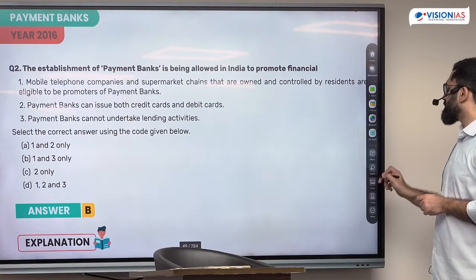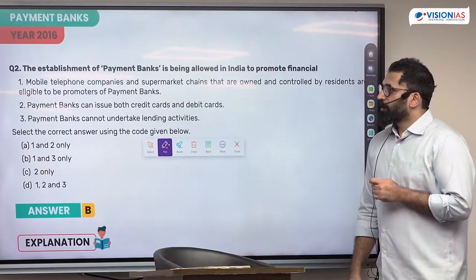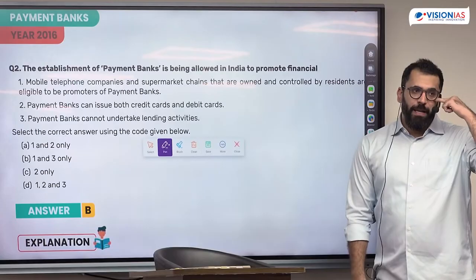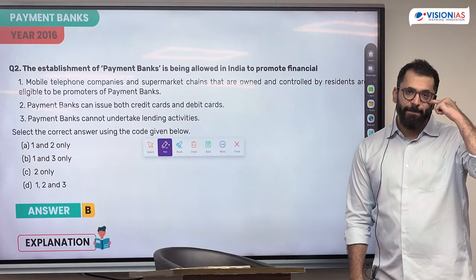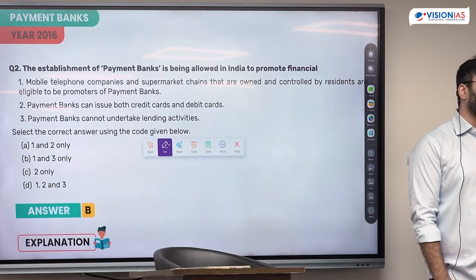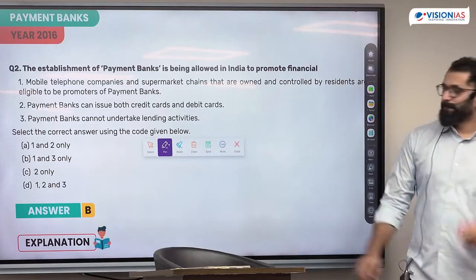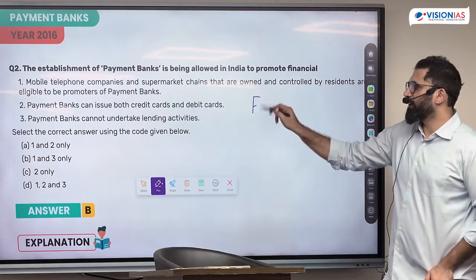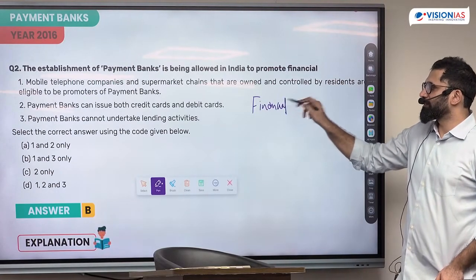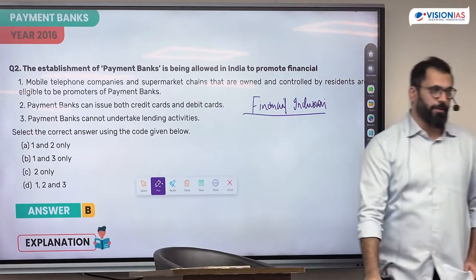Payment banks. In the year 2016, a new banking development happened. What is the idea of payment banks? Anyone? Payment or small finance banks. Have you heard of these? Airtel Payment Bank, Jio Payment Bank. What's the idea? We want the spread of banking habits. We want people to save, and we also want money multiplication. We want more loans from the banks.